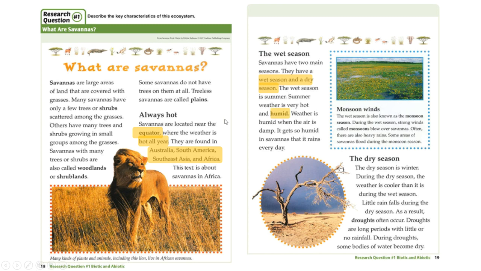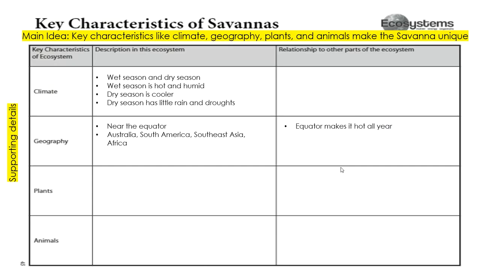I saw that wet season, summer weather is very hot and humid, so we could get some humidity. I also saw that dry season is cooler. So what I'm noticing is information about geography over here on the left, information about climate over here on the right. Dry season has little rainfall, and there could be droughts that occur.